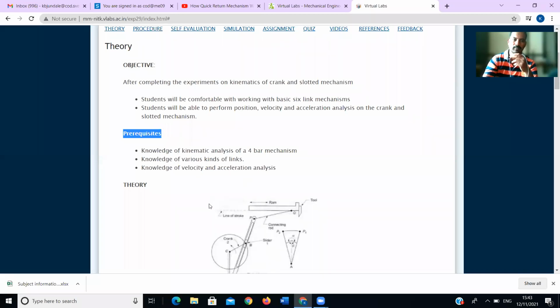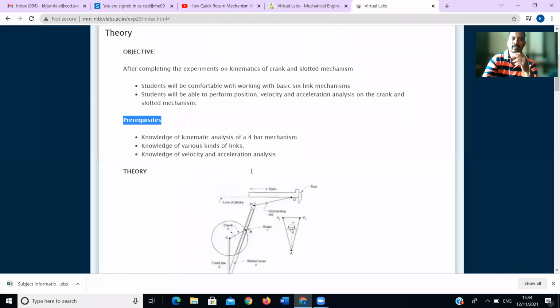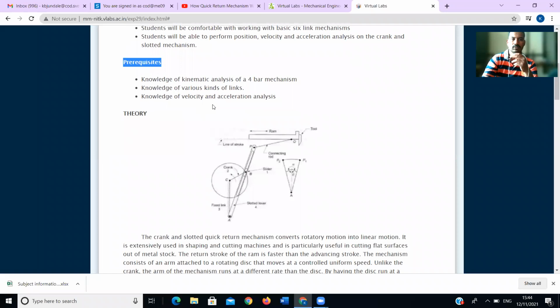4-bar mechanism and knowledge of various kinds of links, as well as knowledge of velocity and acceleration analysis. Okay, how to find the velocity of any link, we should know that, and only then can we find the velocity and acceleration also.